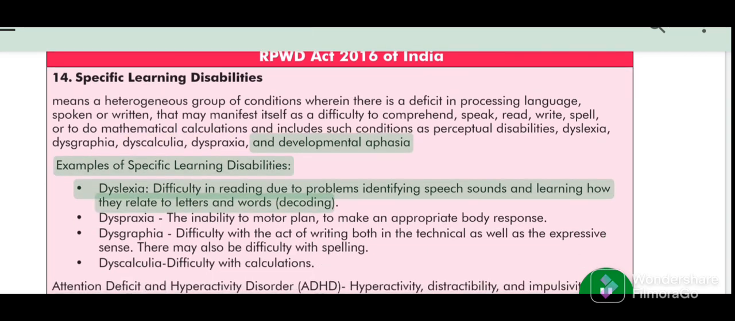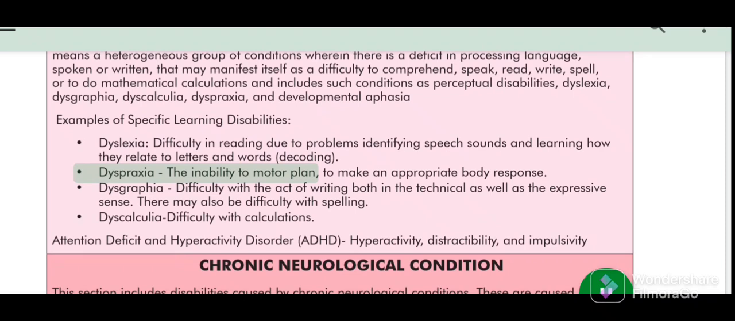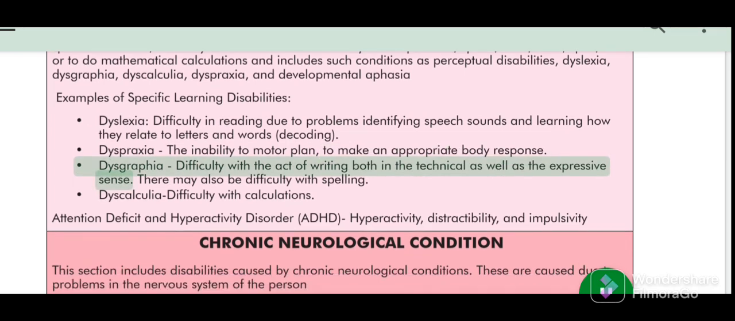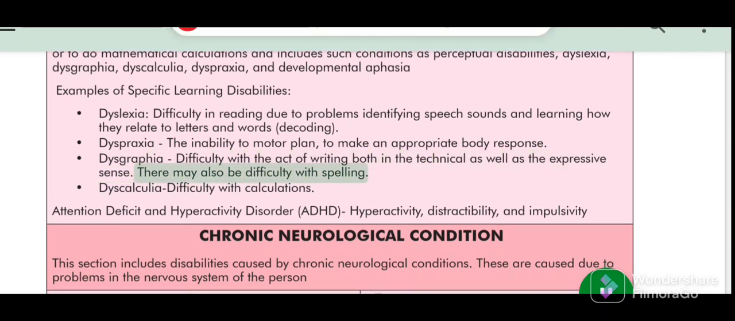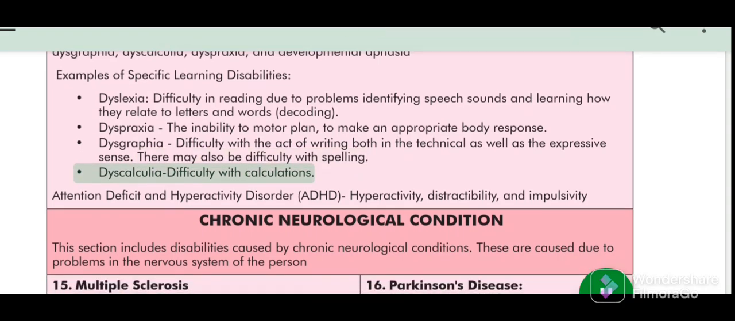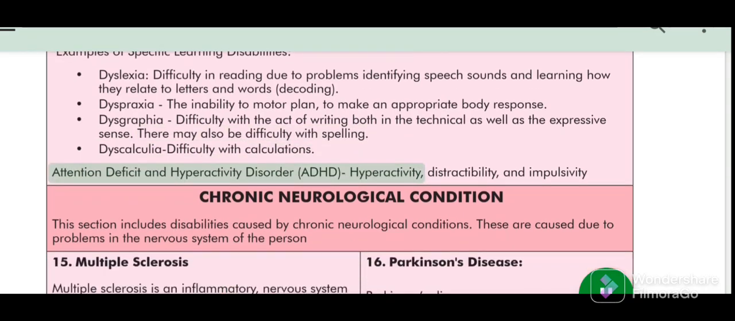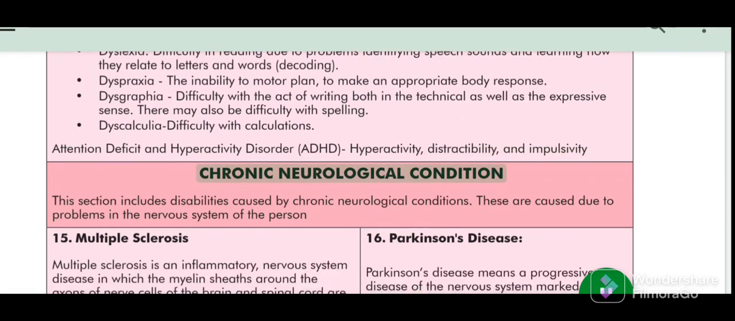Examples of specific learning disabilities: dyslexia, difficulty in reading due to problems identifying speech sounds and learning how they relate to letters and words, decoding. Dyspraxia, the inability to motor plan, to make an appropriate body response. Dysgraphia, difficulty with the act of writing both in the technical as well as the expressive sense. There may also be difficulty with spelling. Dyscalculia, difficulty with calculations. Attention deficit and hyperactivity disorder, ADHD: hyperactivity, distractibility, and impulsivity.